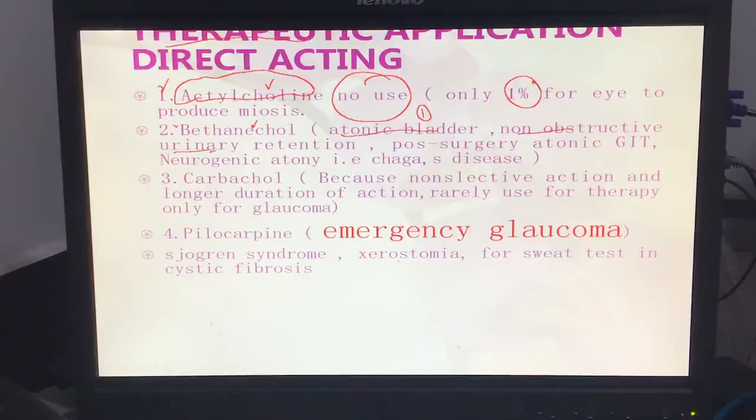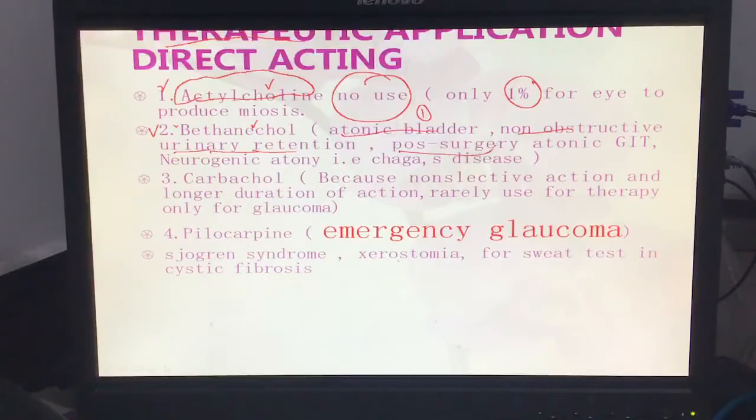If there is a stone, it is an obstruction by the stone. One very important thing must be kept in mind when using bethanechol for urinary retention: you must make sure it is not a stone. If the stone is there and you use bethanechol, the bladder will start a strong contraction. With the stone there, the bladder can rupture. There is also too much pain because the stone is already there. So you must make sure the person does not have a stone.